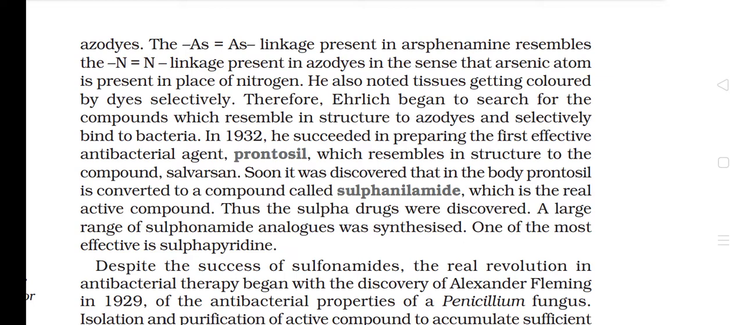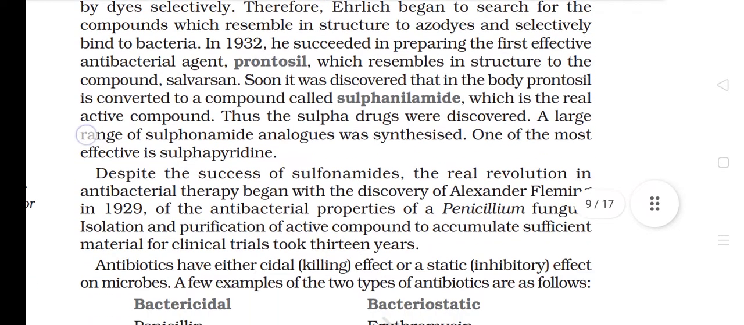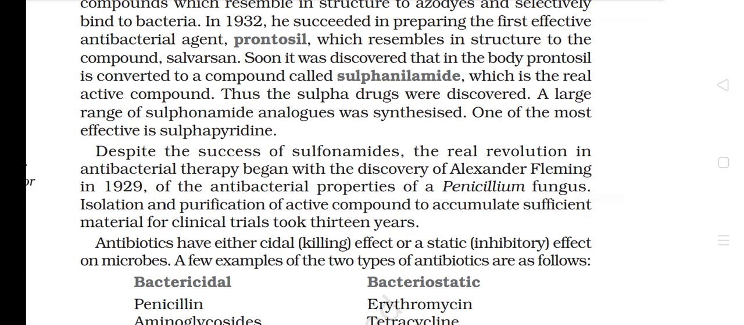He also noted tissues getting colored by dyes selectively. Therefore, Ehrlich began to search for compounds which resemble azo dyes in structure and selectively bind to bacteria. In 1932, he succeeded in preparing the first effective antibacterial agent, prontosil, which resembles the compound salvarsan in structure. Soon it was discovered that in the body, prontosil is converted to a compound called sulfanilamide, which is the real active compound. Thus, the sulfa drugs were discovered.